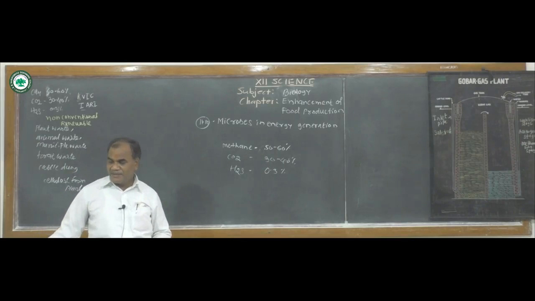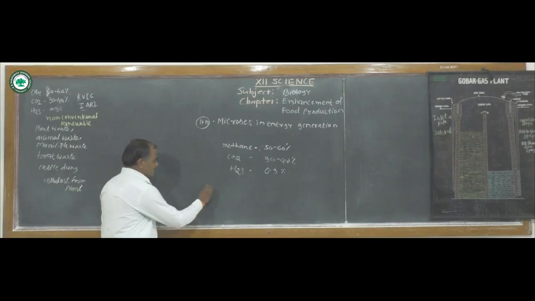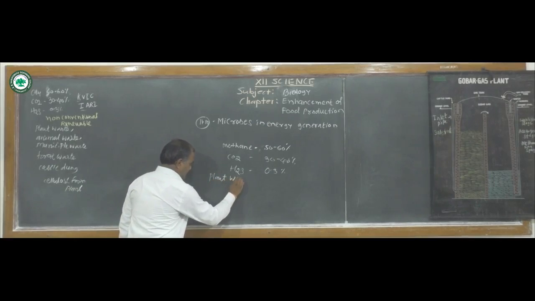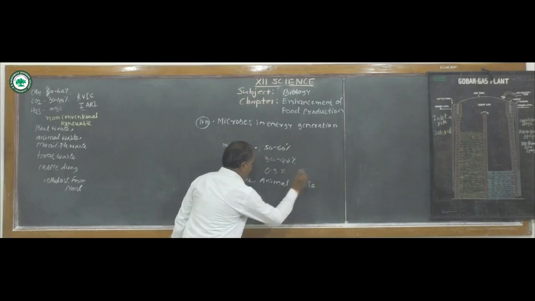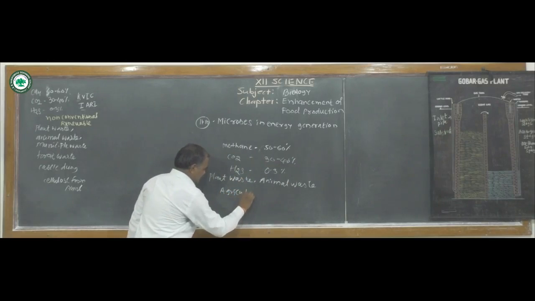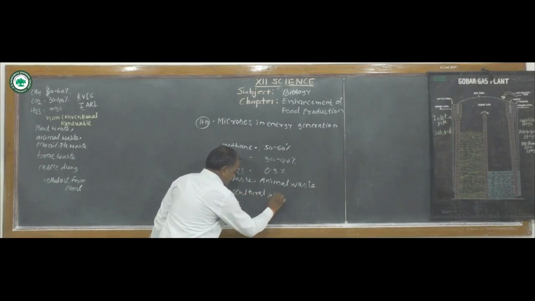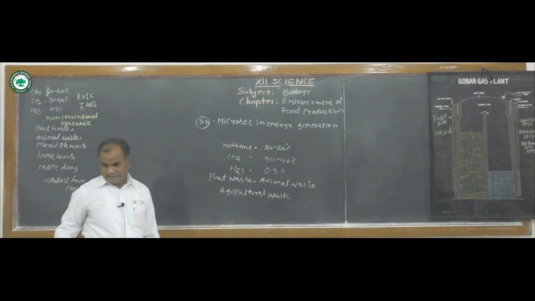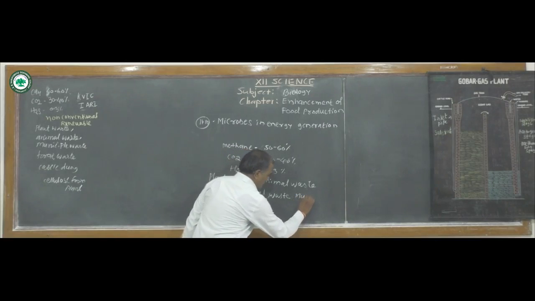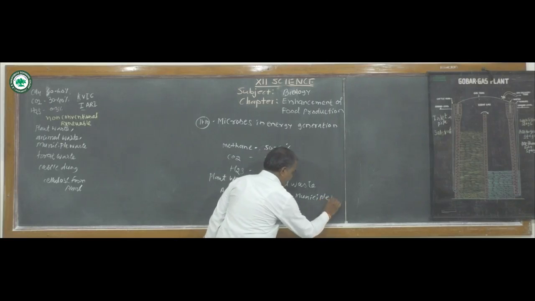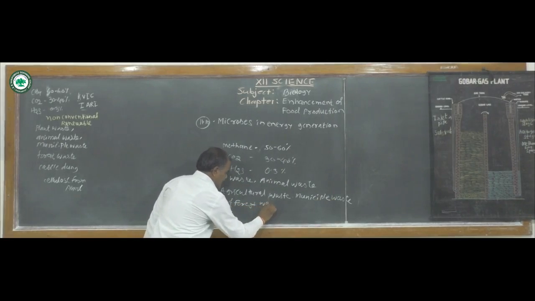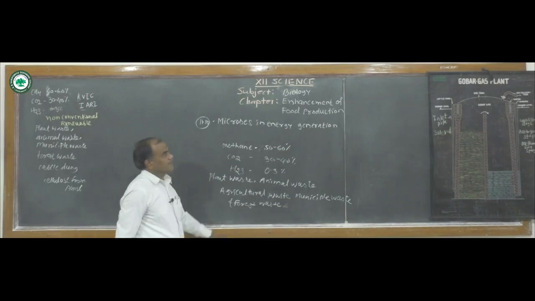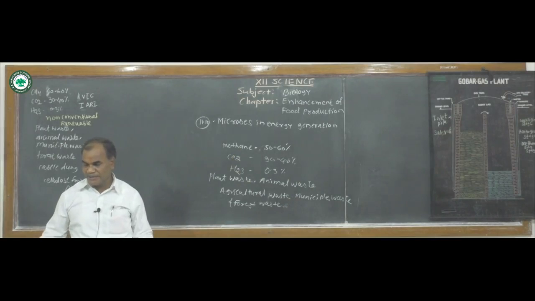The plant waste, animal waste, domestic waste, agricultural waste, municipal waste, and forest waste are used for the production of gobar gas as well as biogas.